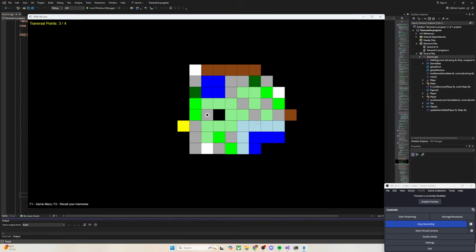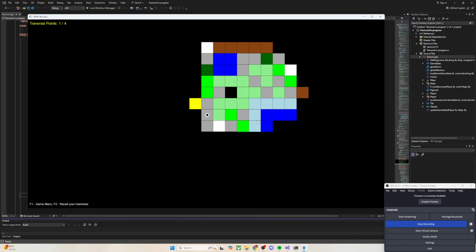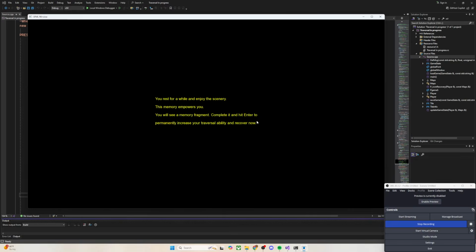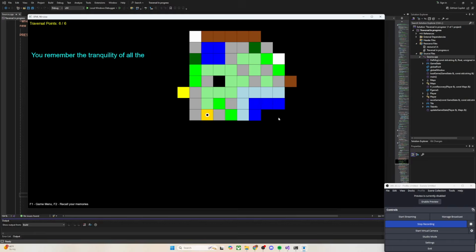So I'm going to go 1, 2, 3, and use my last point to go down to the bottom right, to the white tile. And then we get this moment, and this is where the whole memory comes in. You rest for a while and enjoy the scenery. This memory empowers you. You will see a memory fragment. Complete it and hit enter to permanently increase your traversal ability and recover. So then you'll hit a key and you'll get this prompt on the screen: You remember the tranquility of all the whatever.